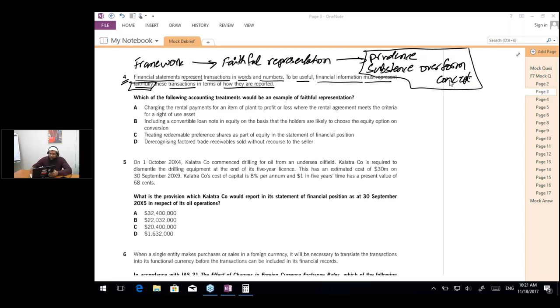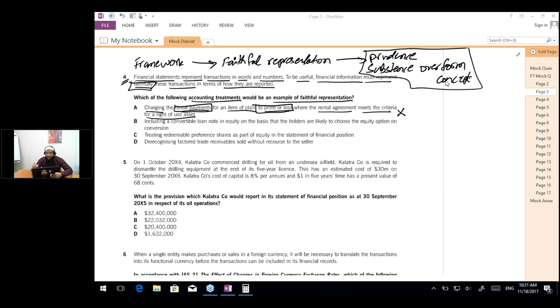Now the question says: which of the following accounting treatments would be an example of faithful representation? In A, the question says charging the rental payments for an item of plant to profit or loss when the rental agreement meets the criteria for a right-of-use asset. So the question is saying that we should charge the rental payment as an expense to P&L. Is this correct? Obviously not. Even the accounting is incorrect. So this is against faithful representation.